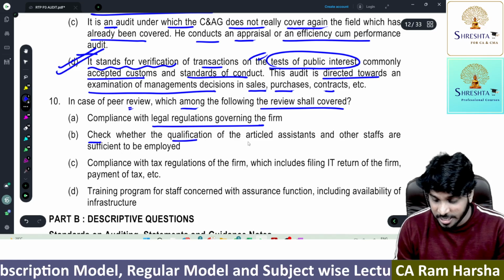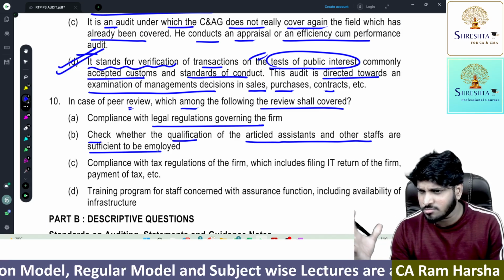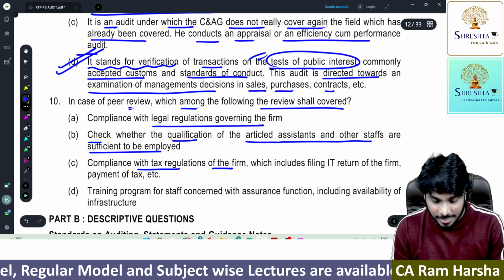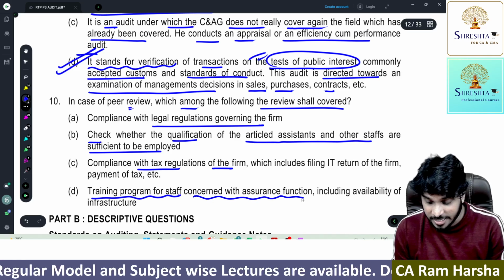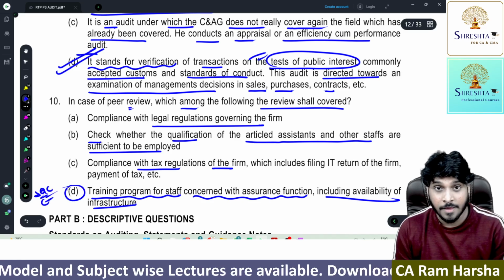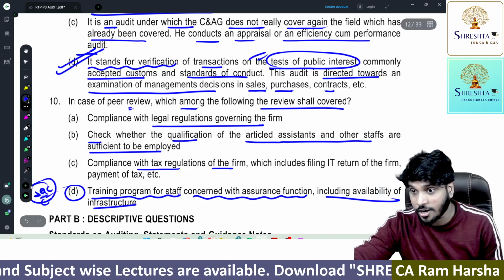Checking whether qualification of article assistants and other staffs are sufficient. No, it's not about that. Compliance with tax regulations. No, not about that. Training program for staff concerned with assurance function, including availability. This is a requirement under SQC. Now, peer reviewer will check whether SQC requirement is followed or not by the audit firm.